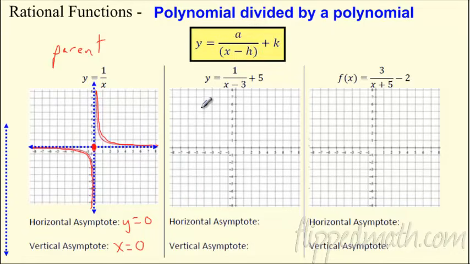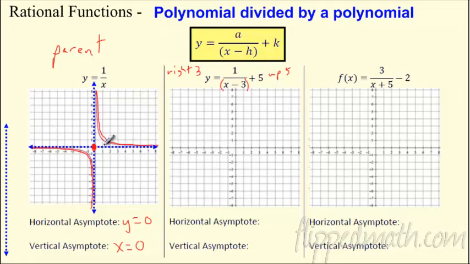So we kind of know what the most basic rational function out there looks like. Can we shift this guy around a little bit? Sure. If you think about the fraction, this is always a grouping symbol. The top of the fraction, bottom of the fraction. So that's a grouping symbol, and it moves just like every other function out there. So what does this mean? If you see minus 3, it's kind of opposite of what you would think. That's going to actually move it right 3. And then what is going to happen here on the outside? That's going to be your up 5. So that's the vertical shift.